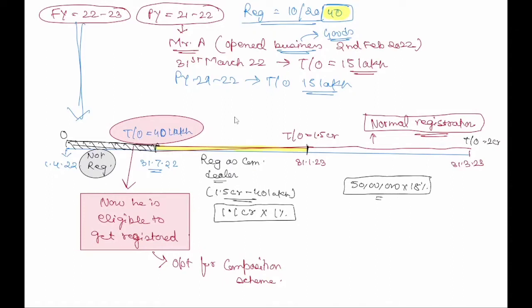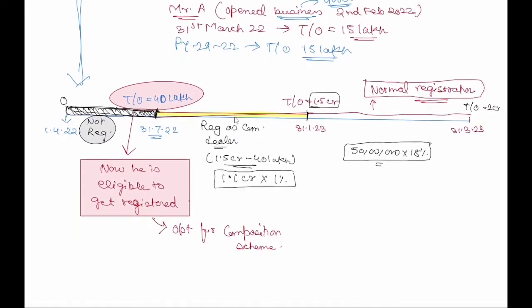So what they are saying is that for calculating a turnover in a state, the time for which he was not liable to get registered has to be excluded, because what people used to do, they used to take 1.5 crore and pay tax on the same. But what is the rule? Because till 40 lakh he was not eligible to get registered, from 41 lakh to 1.5 crore he got registered as a composition dealer, under the composition scheme, because at that period his turnover was not crossing that limit, correct?